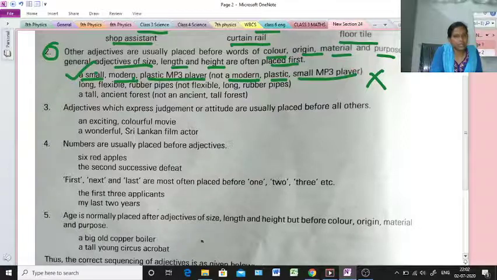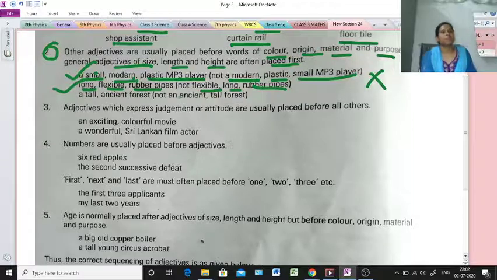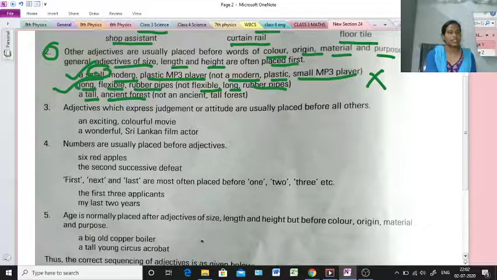modern plastic MP3 player. Long flexible rubber pipes. So long flexible rubber pipes. We can't write flexible long rubber pipes. We have to write long flexible rubber pipes. Then a tall ancient forest, not an ancient tall forest. So here is the rule that in general adjectives of size, length and height are often placed first. So small is placed first, and long placed first, and tall placed first.